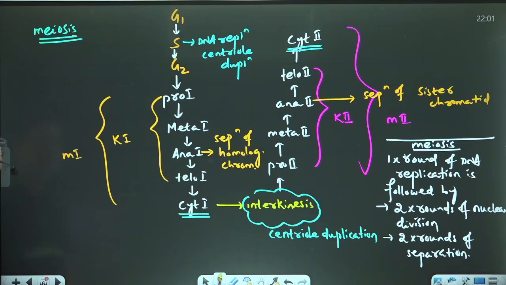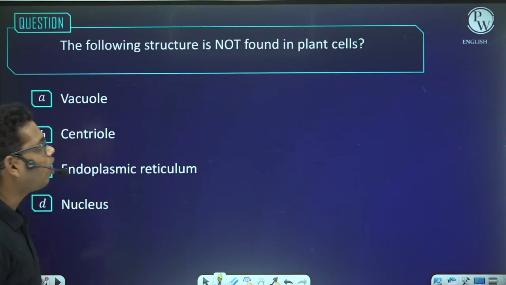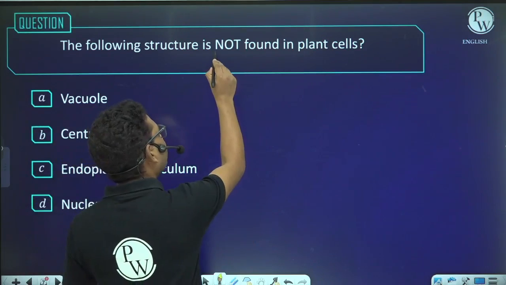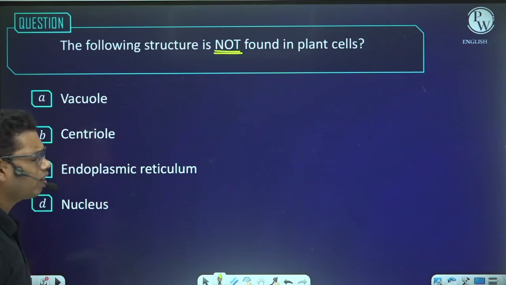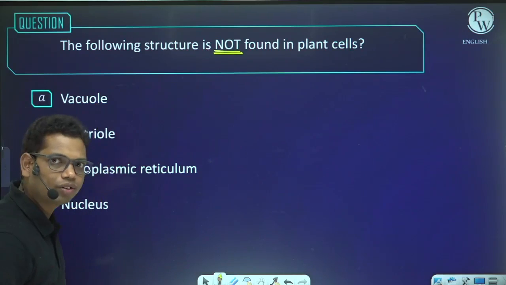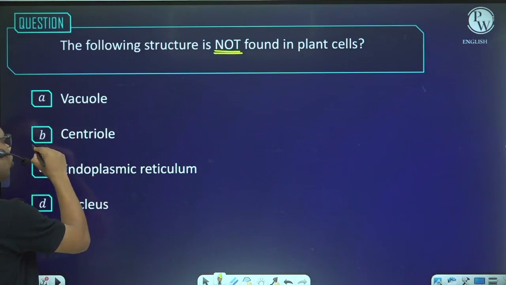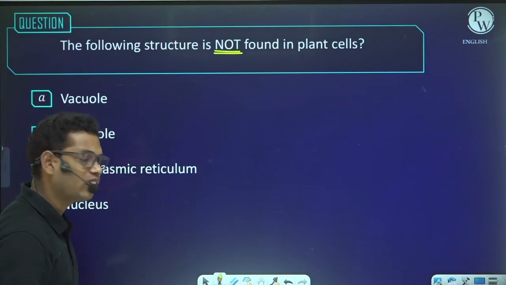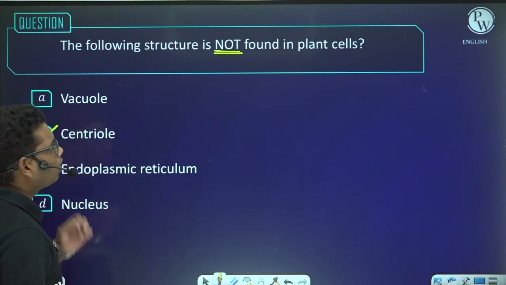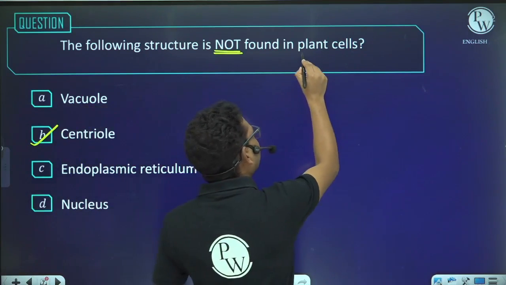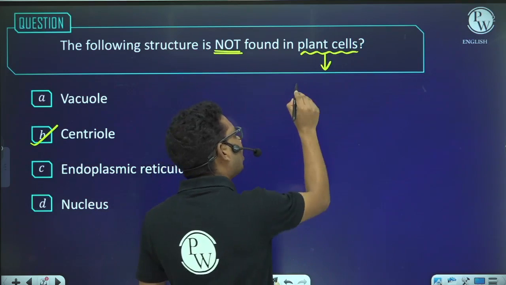Okay. Now, the following structure is not found in the plant cells. So we have to find out the structure which is not present in plant cells. The plant cells have the vacuole, they have endoplasmic reticulum, they also have nucleus, but they do not have centriole. So the answer will be centriole. Here, if it is talking about plant cells, we have to consider higher plant cells.